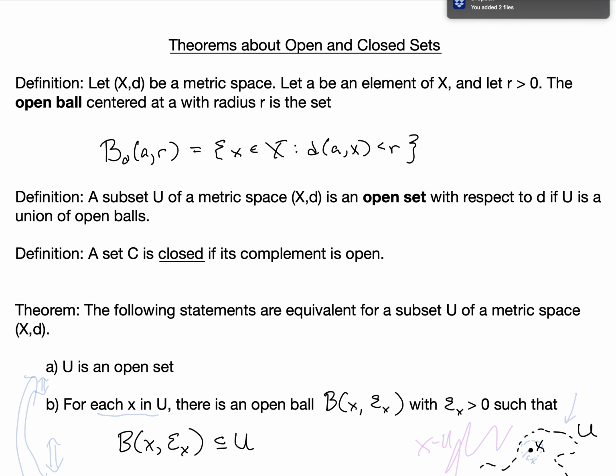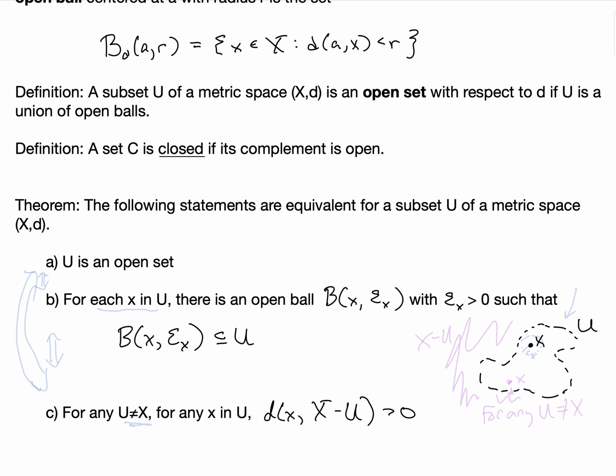A subset U of a metric space (X, d) is an open set with respect to that metric if U is a union of these open balls as described above. And finally, a set C of a metric space is closed if its complement is open in that metric space. All right, so here is a theorem showing that the following statements are equivalent for a subset U of a metric space. Part 1, U is an open set as given by that definition above.